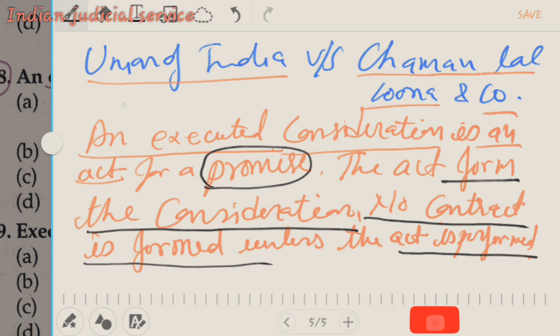If I pay you 1000 rupees if you find my mobile, and you find my mobile, then your act is an executed consideration for my promise. So it is clear here: I give you an offer that I will pay you 1000 rupees if you find my mobile, and then you find my mobile, so your act is an executed consideration for my promise.